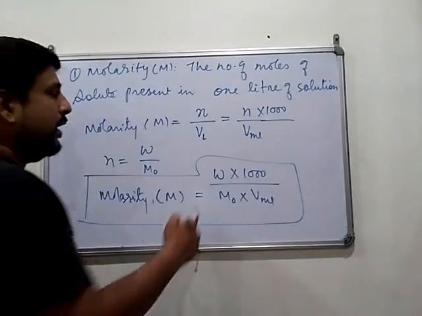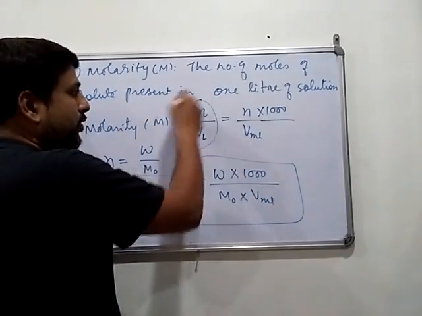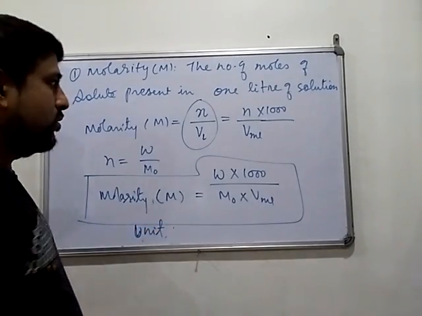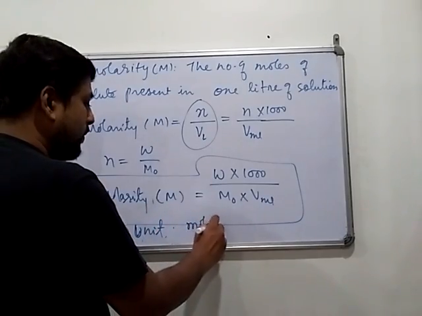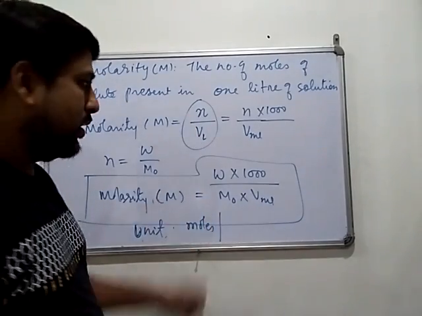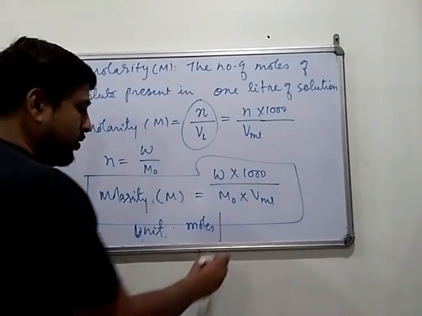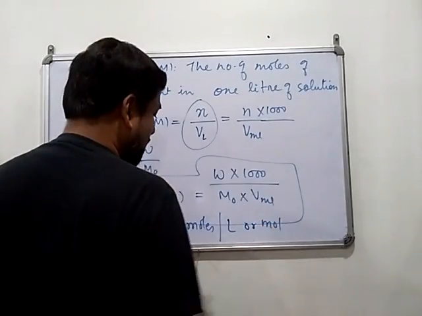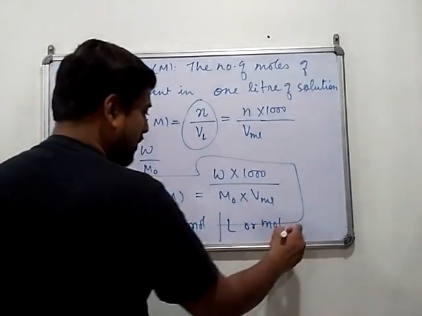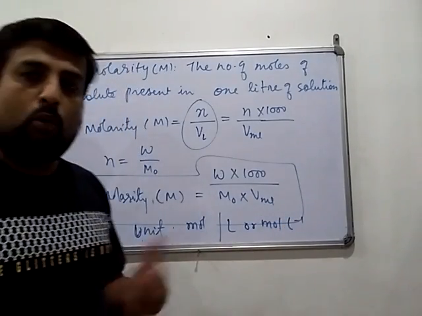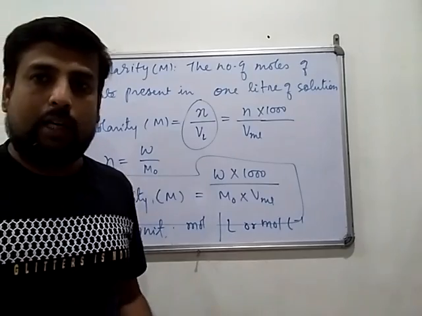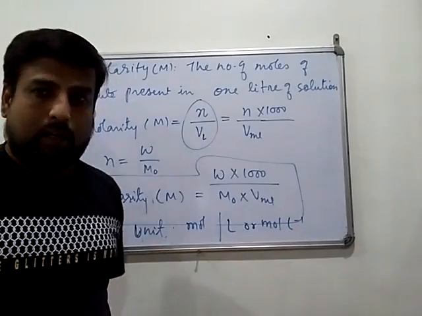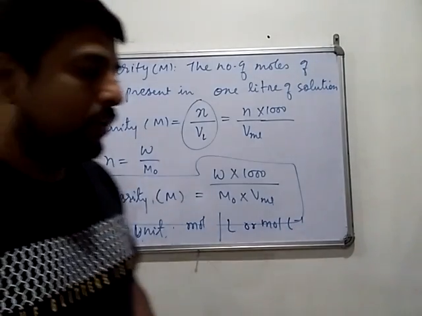Now what is the unit of molarity? From this particular formula you can find the unit. Upside you have the number of moles, n, and the unit of volume is liter. So the unit is moles per liter. When you write moles as a unit, you have to write mol, not mole or moles. So it will be mol per liter. This is the unit of molarity.